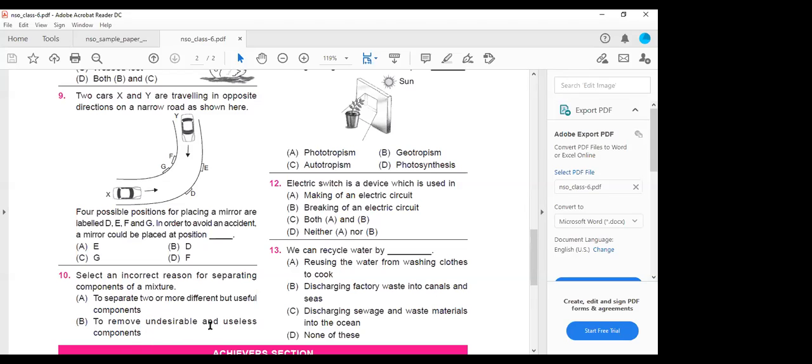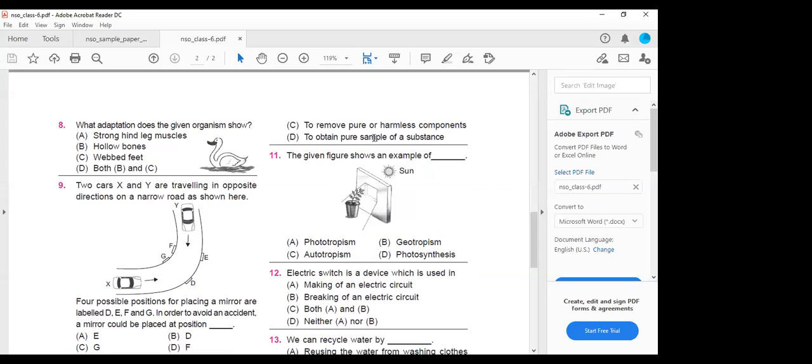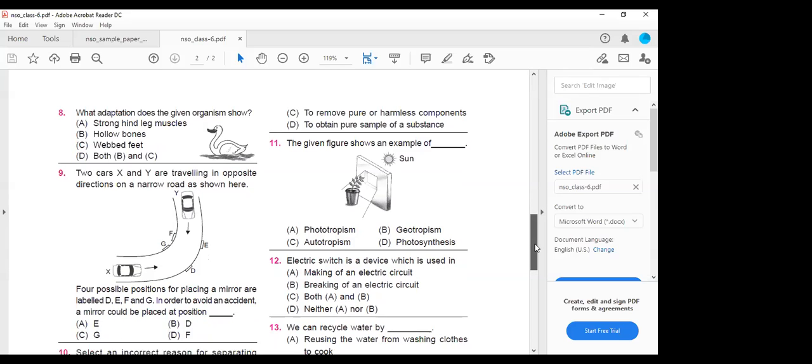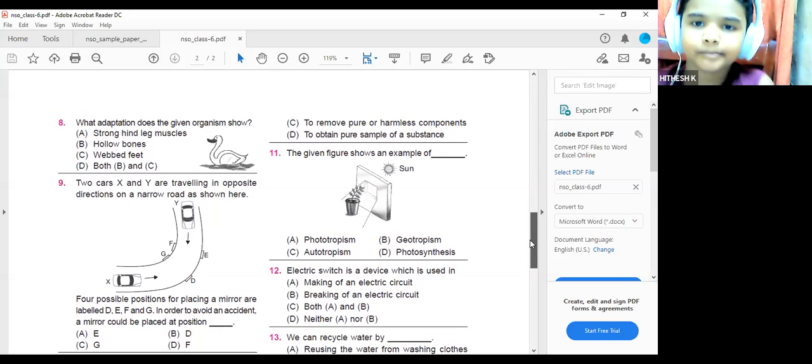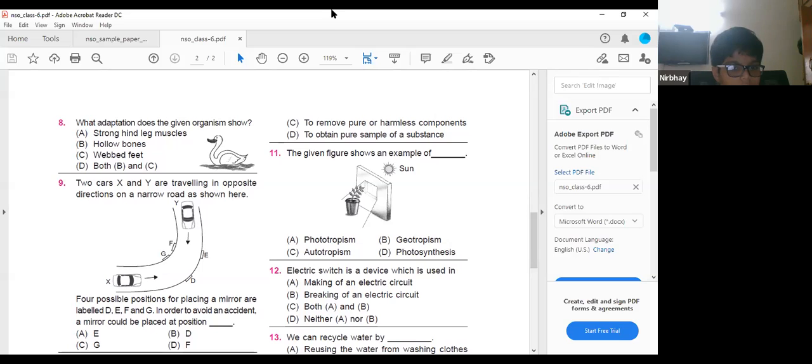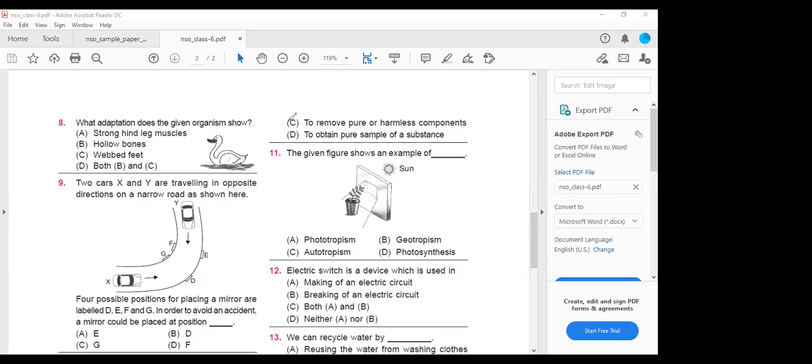To remove the undesirable and useless components, we use the separating of components of the mixture, or to remove the pure or harmless components, or to obtain the pure sample of the substance. Which one is incorrect? Option C is the correct answer. To remove the pure or harmless components, the separation of the mixture, because there will be no harmful substances in the mixture.